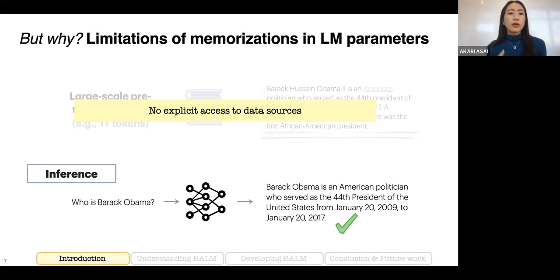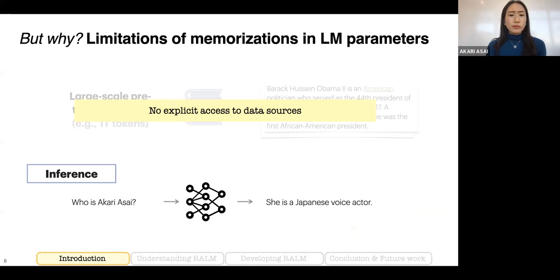But at inference time, we don't have any explicit access to this data source. So we assume that the language model can memorize or internalize that factual knowledge from pre-training. Once we prompt the language model with, for example, who is Barack Obama, then the model can generate correct output using the information present in the pre-training corpus. But this is difficult because even humans cannot memorize everything in the world. If I ask a question like who is Akari Asai, then language models are likely to hallucinate because my information may not be that present in the pre-training corpus.